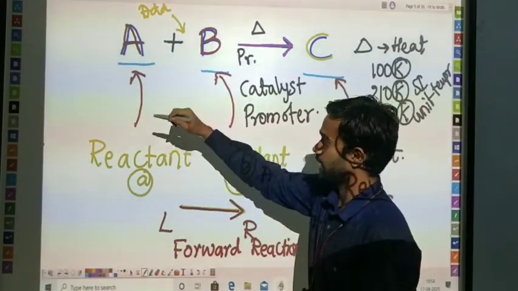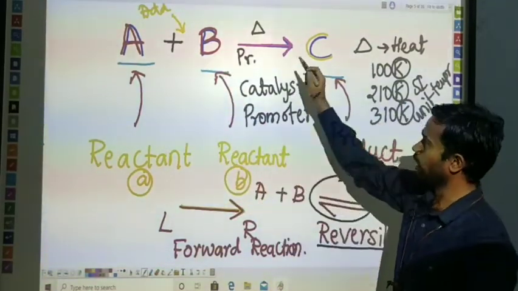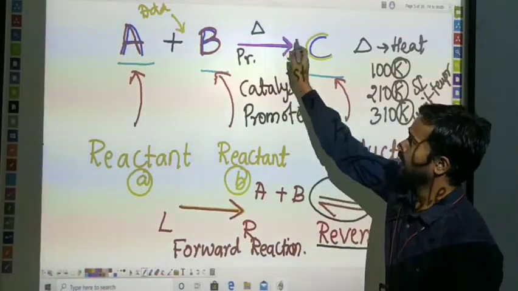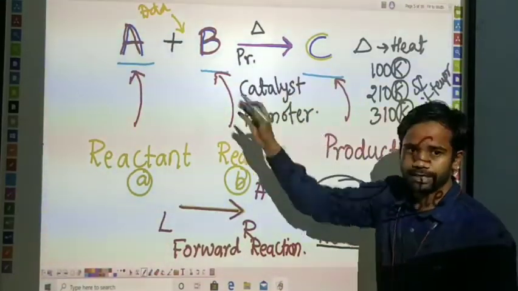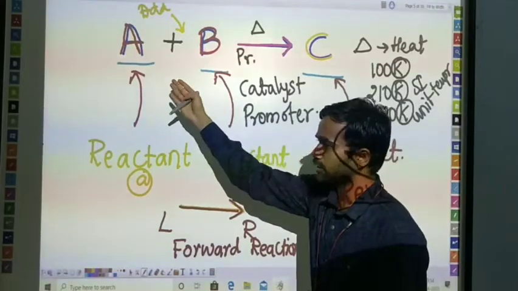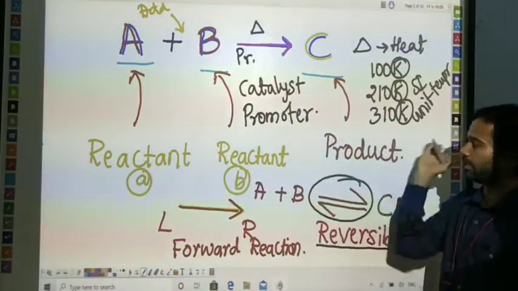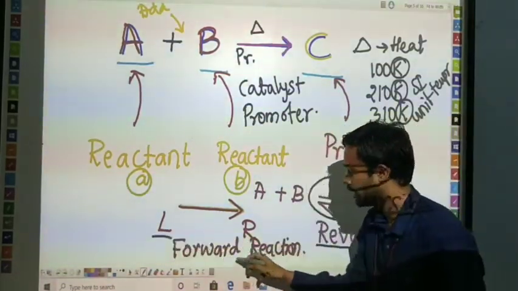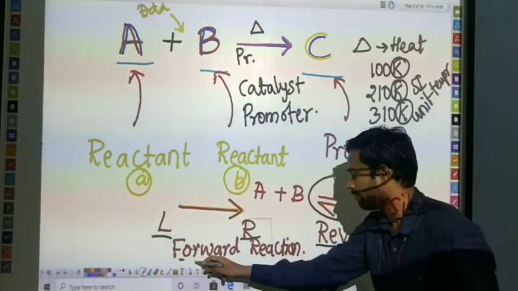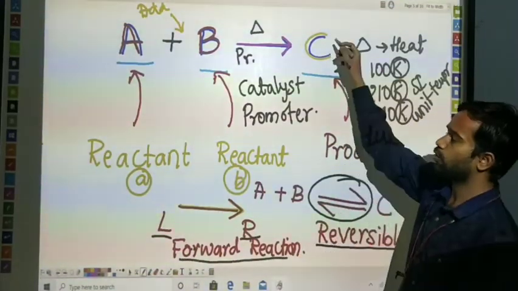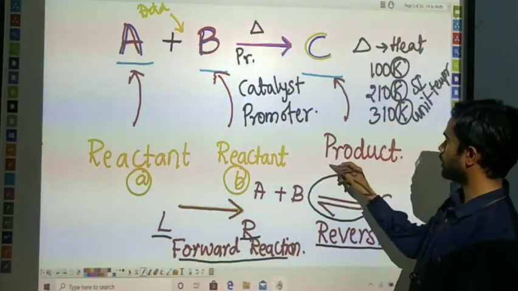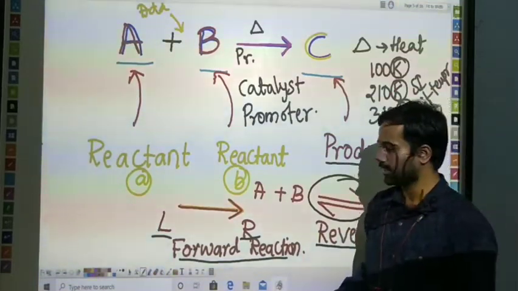Here A means what? A reactant. B means the second reactant. And the arrow indicates where the reaction is going, from here to here. It indicates the reaction is moving from left to right, which is known as the forward type of reaction, which forms C, known as the product. Let's see.